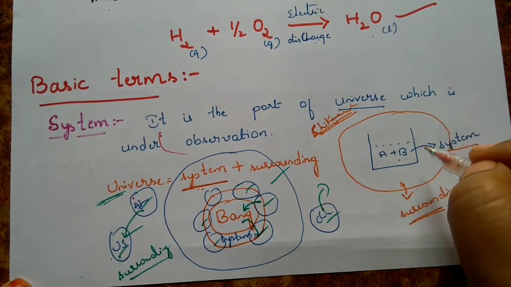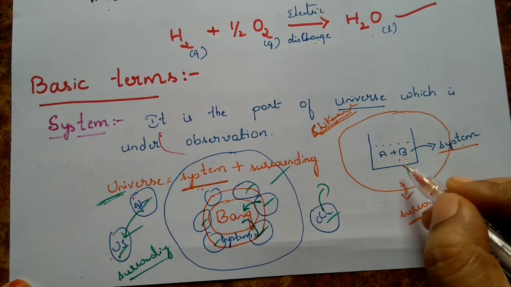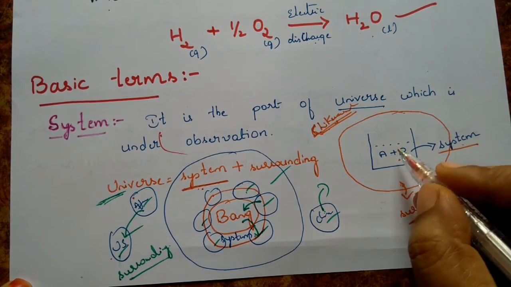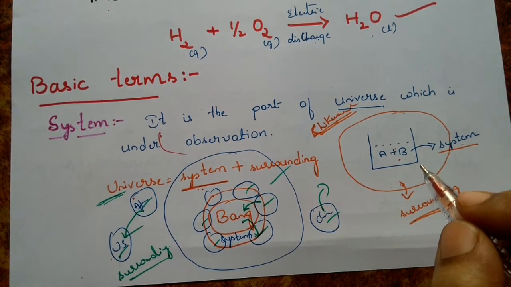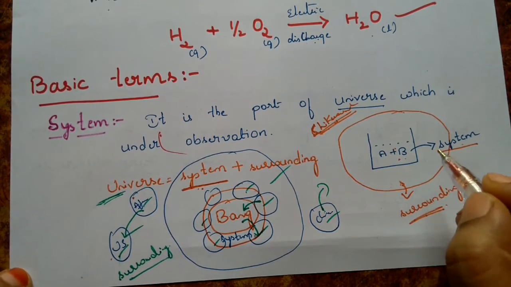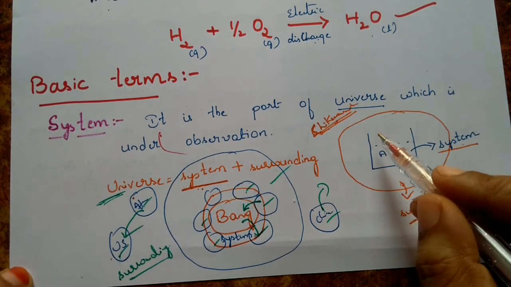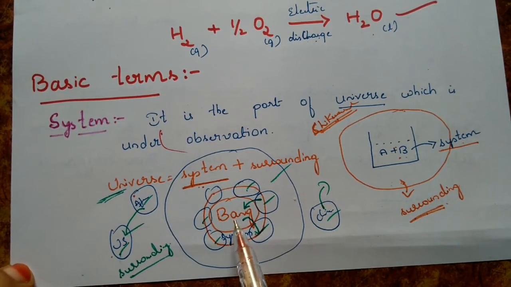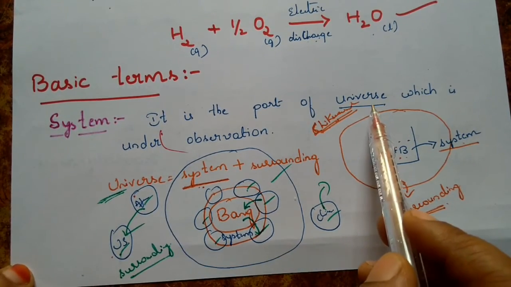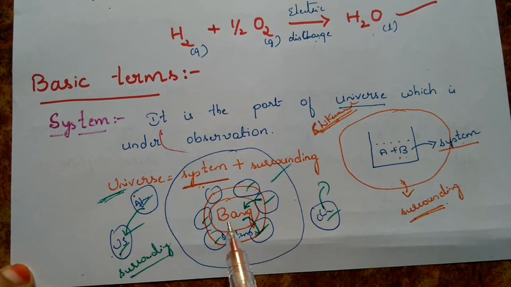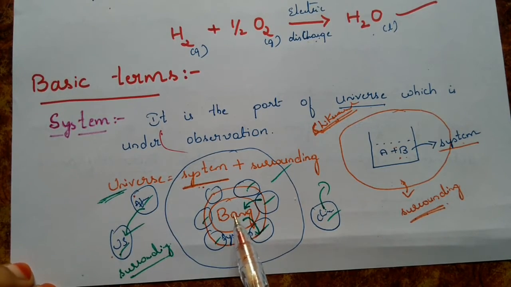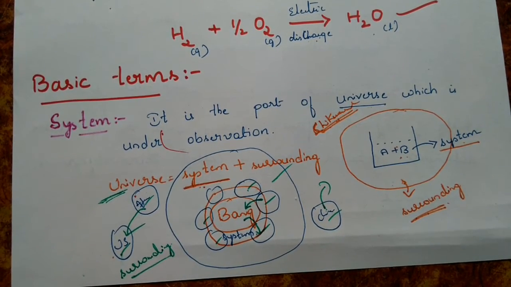So that's why when we are studying, even though the definition says that leaving the system, everything else is surrounding, we are going to consider only the immediate surrounding. That's it. I hope it is clear. So we have the system. It is a part of the universe which is under observation. Clear? That is what we are studying. Except that system, everything which is in the universe will be called a surrounding.